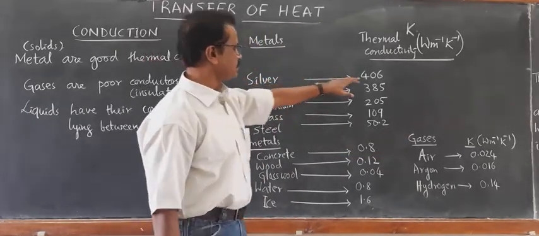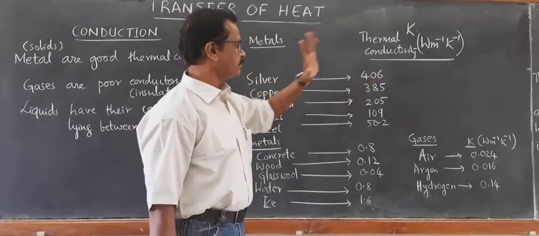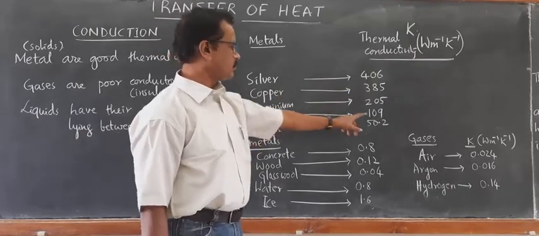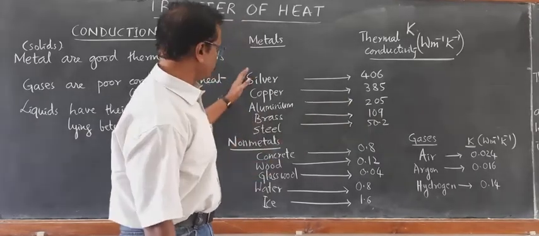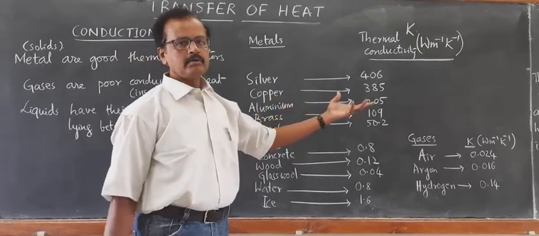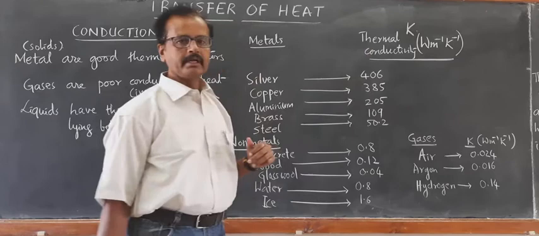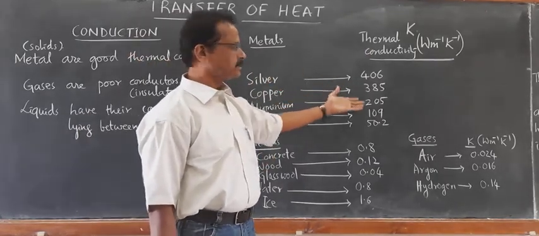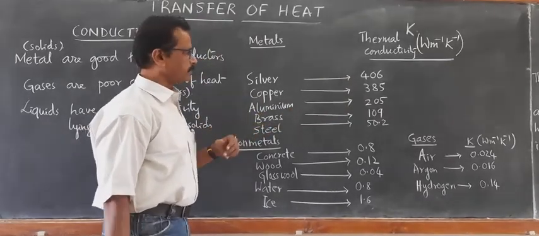Silver has 406 watt per meter per Kelvin, copper 385, aluminium 205, brass 109, steel 50.2. So these are all metals. So we can say that metals are all very good thermal conductors because their K values are very high. Out of which silver is the best conductor out of all these given metals, followed by copper.